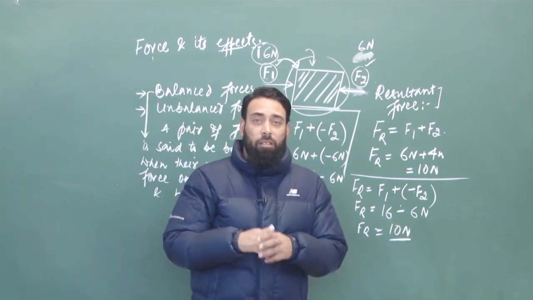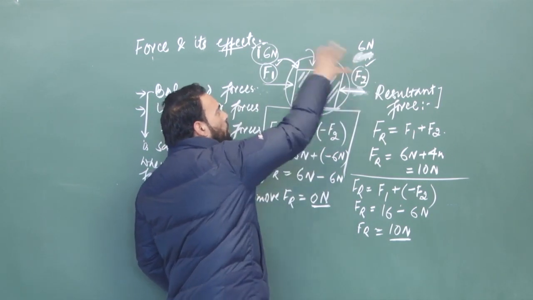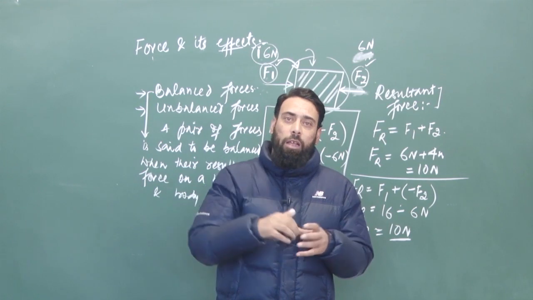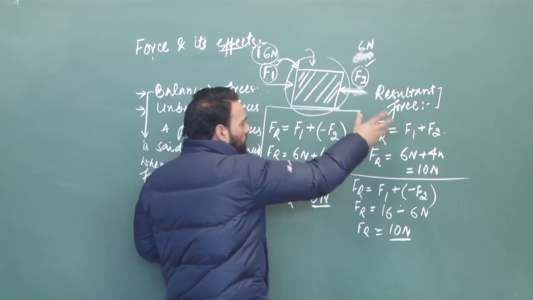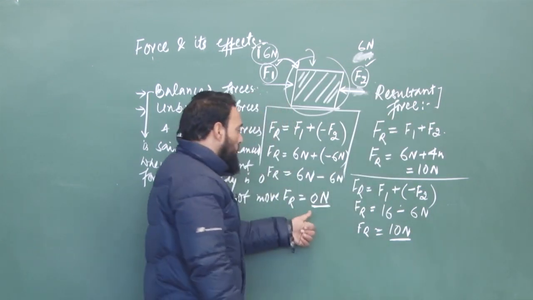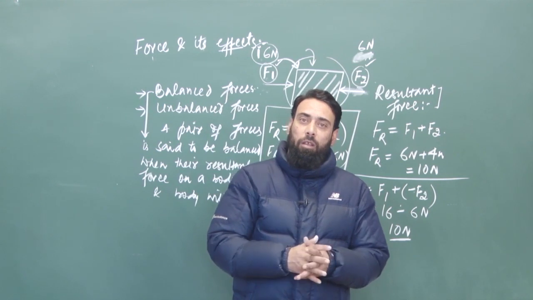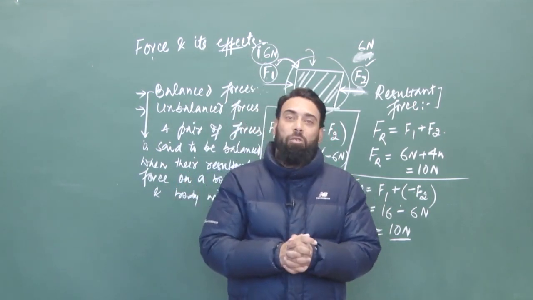That means the resultant force. What is the resultant force? That is the total force, the sum of all those forces on the body. What is the impact of all those forces on the body? That is basically a resultant force. So if the resultant force is equal to 0 and the body is not moving in any direction, we can say those forces are balanced to each other.